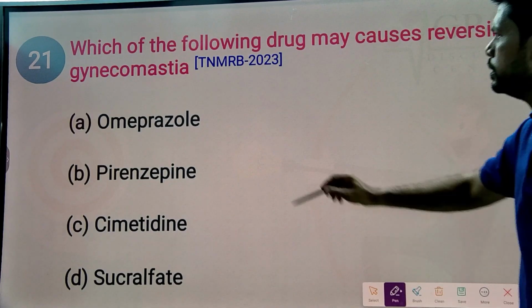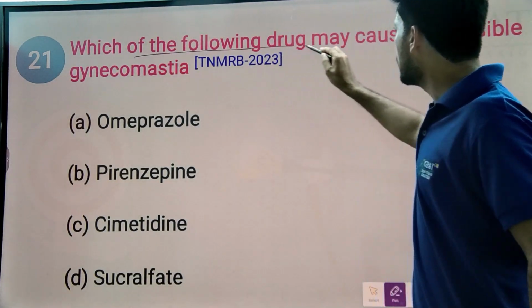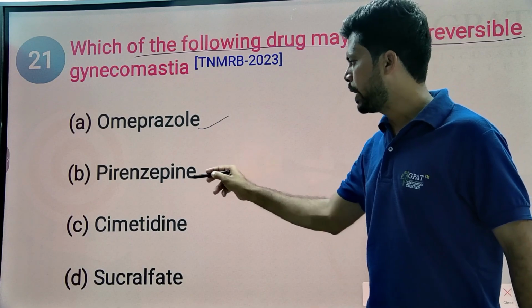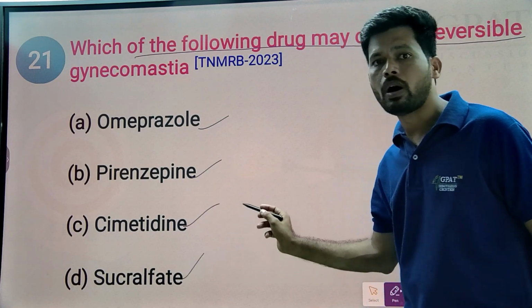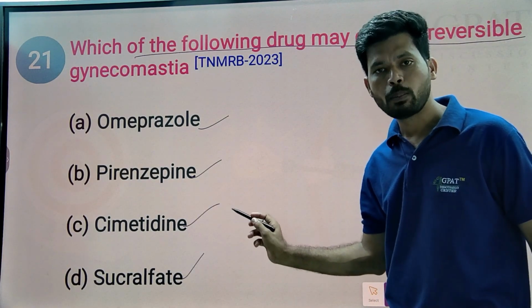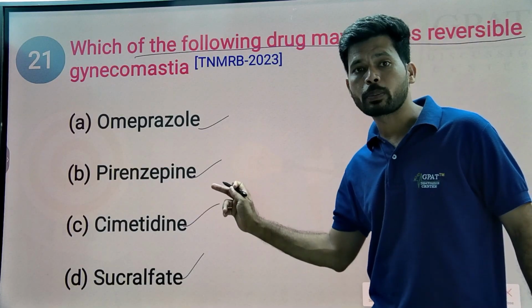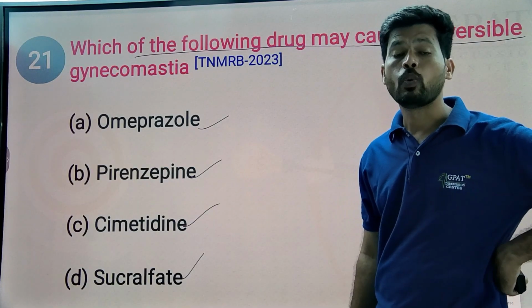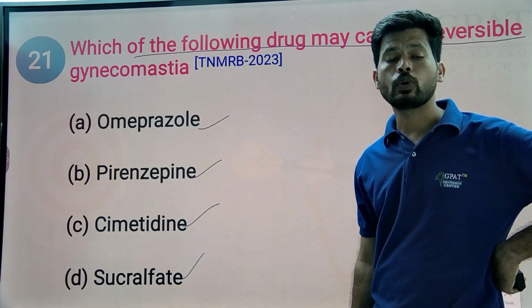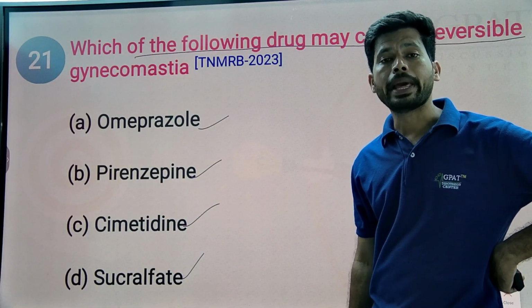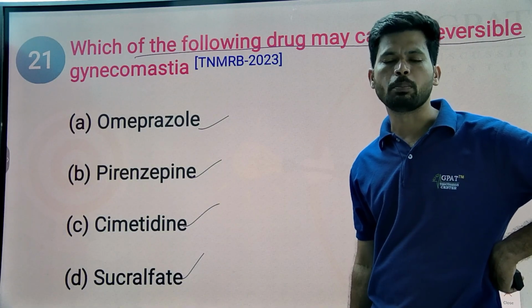So, which of the following drugs may cause reversible gynecomastia? Omeprazole, pirenzepine, cimetidine, sucralfate. All these drugs help in the treatment of peptic ulcer in different ways. And here the question is, which one may cause reversible gynecomastia. What is gynecomastia? Gynecomastia is nothing but an abnormal enlargement of breast in males.